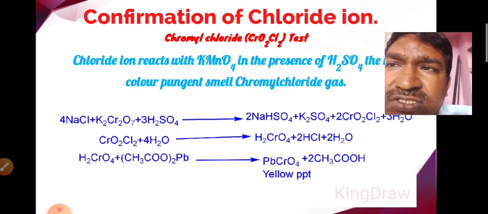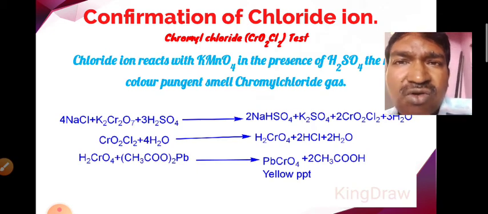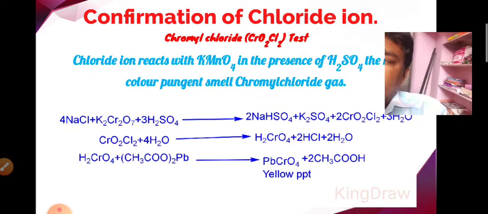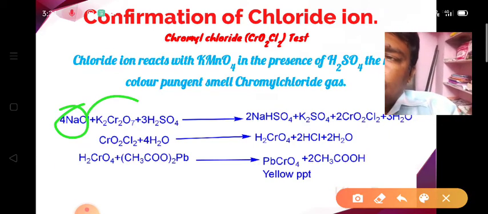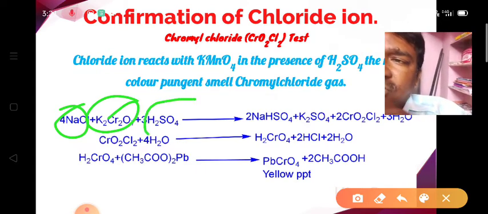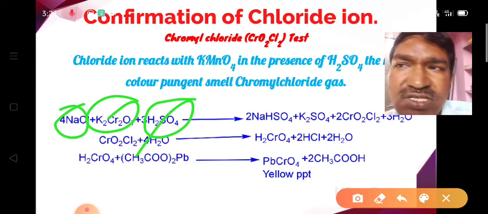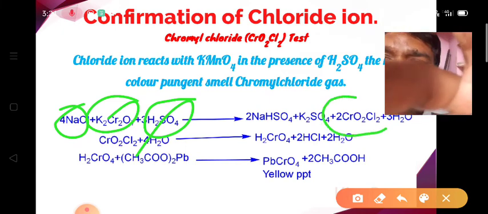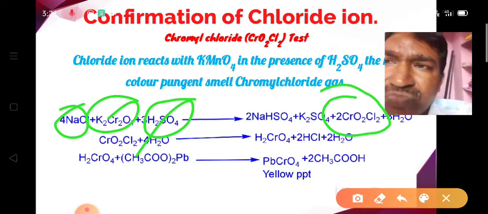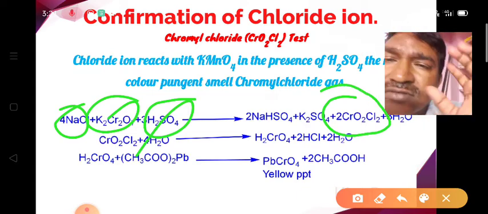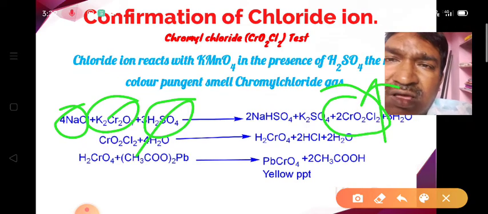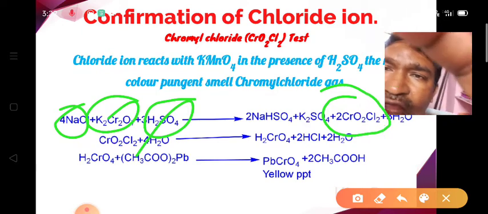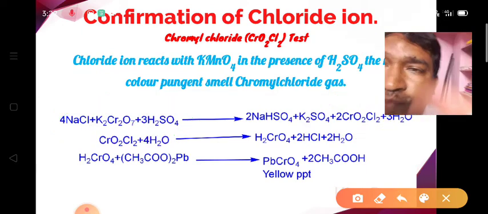And one more test is the chromyl chloride test. In this test, we take the salt mixture containing the chloride ion and add potassium dichromate and concentrated H2SO4. We get an orange or yellow colored, pungent smelling gas, that is nothing but chromyl chloride. The formula of chromyl chloride is CrO2Cl2.